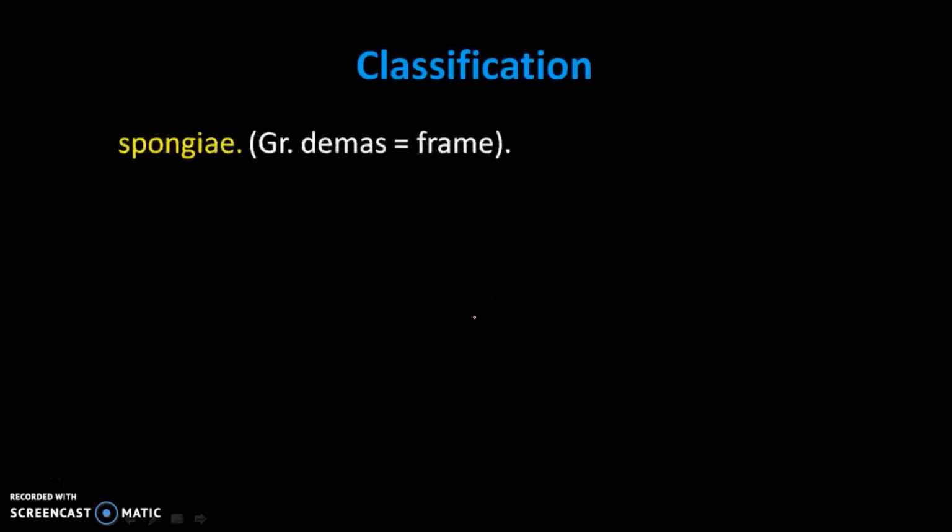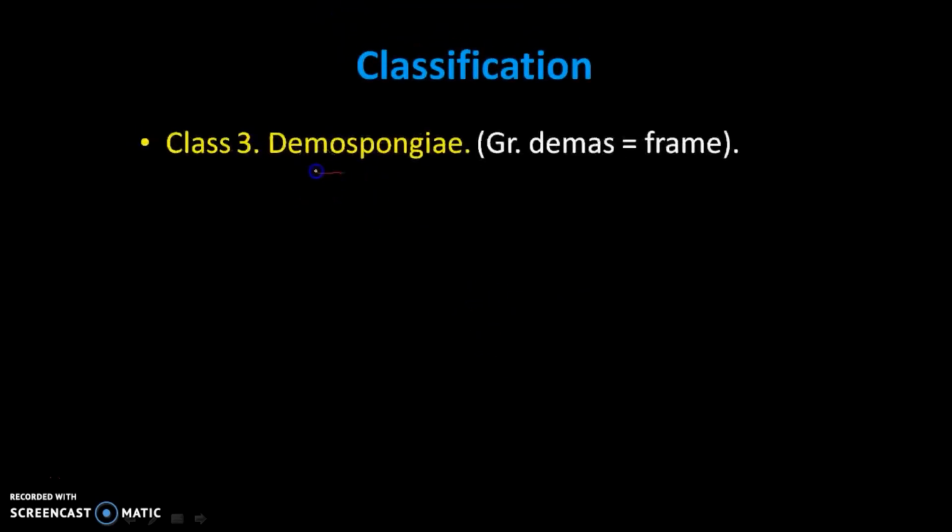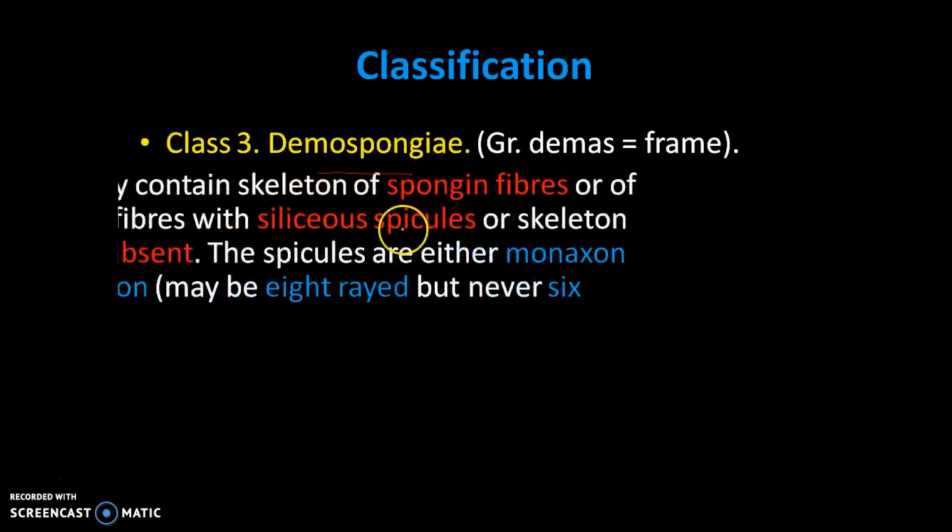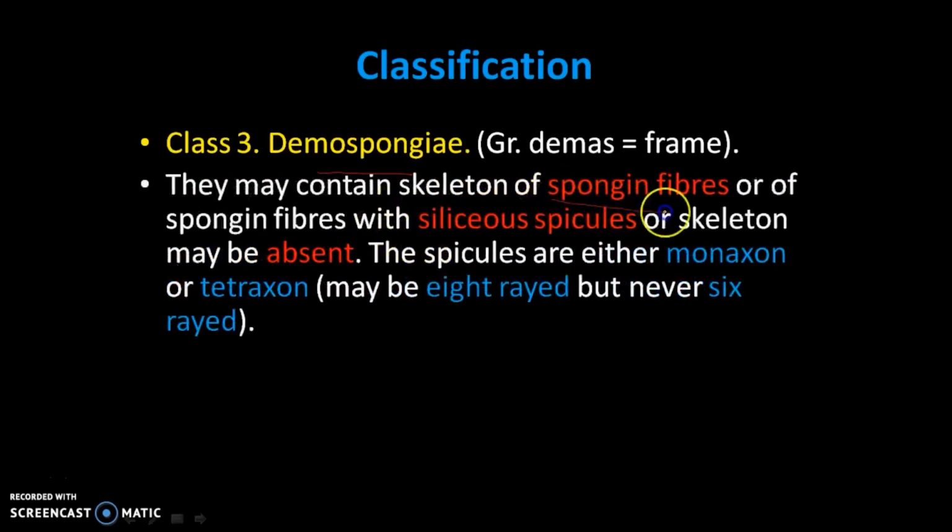And the last one we call the Demospongiae type. It is made up of spongin fibers. Skeleton may be absent, but if skeletons are present, they are of monaxon or tetraxon type, but no six-rayed stage is present.